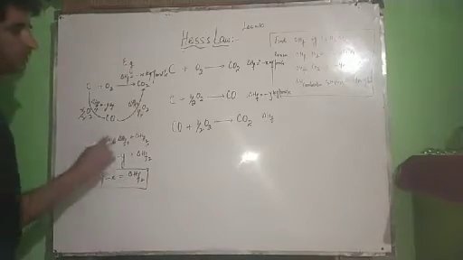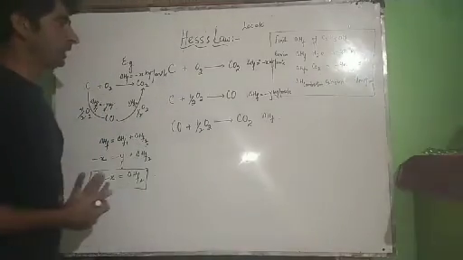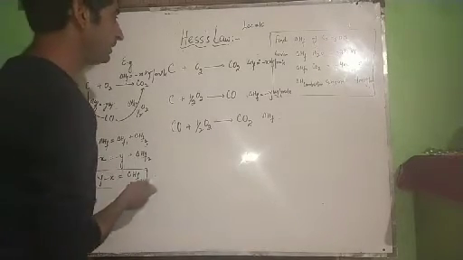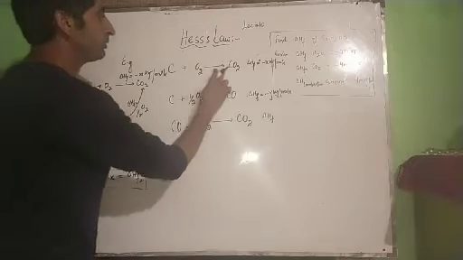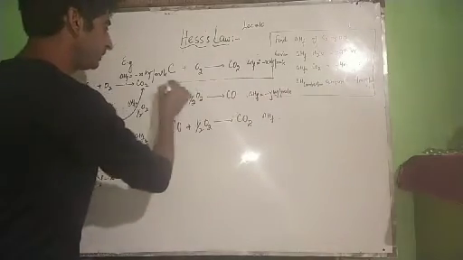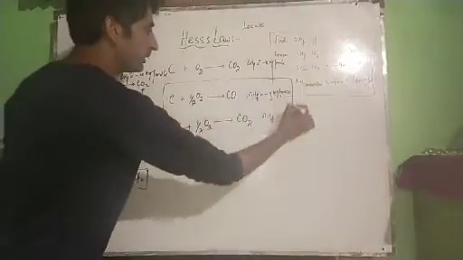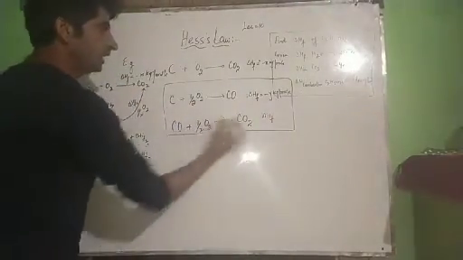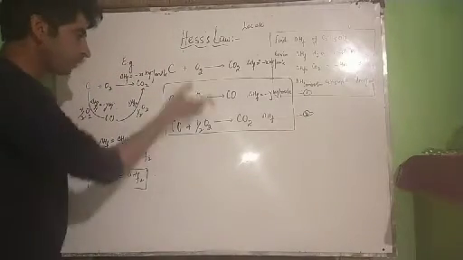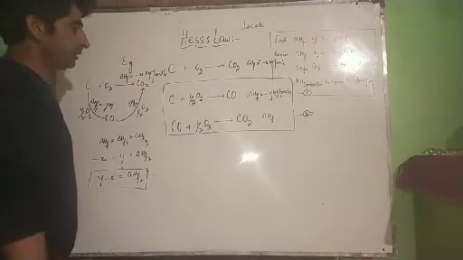This will be our answer. Now we can approach this problem in another way. Another way means we have to form carbon plus oxygen gives carbon dioxide. Can we form carbon dioxide from these two steps by adding or subtracting? This is equation first and this is equation second. Now see, if we add these two equations, what happens?